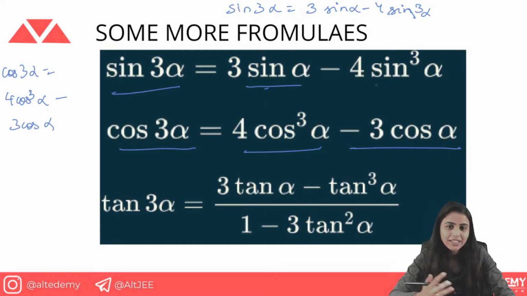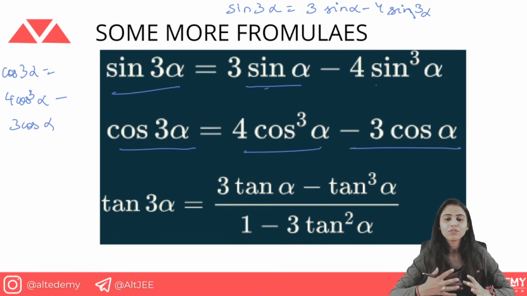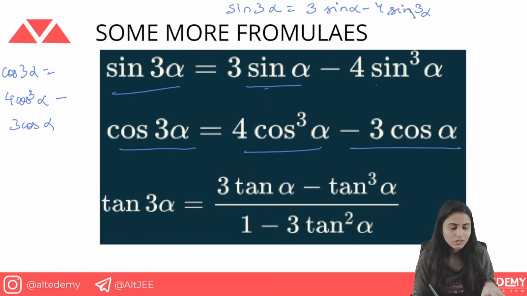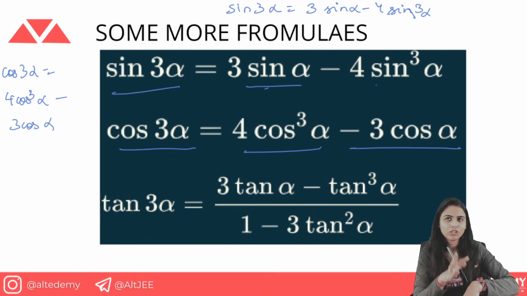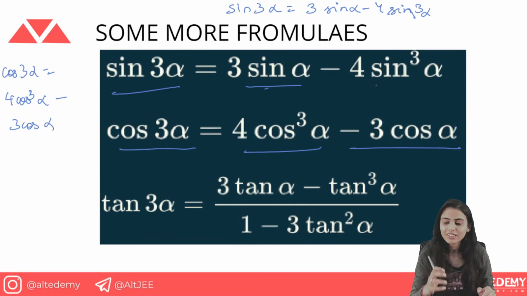You just have to relate the things so that you don't forget them. When you write the cos, in sine 3 alpha it was 3 sine alpha, so in cos 3 alpha it will look like this only. So this is how you relate the things, and then you remember those formulas. Good to go with sine 3 alpha, cos 3 alpha.